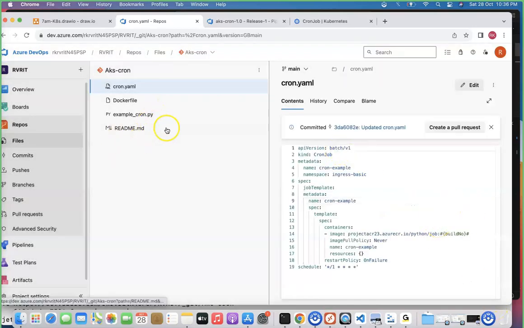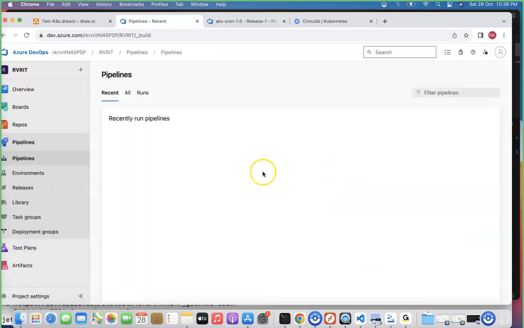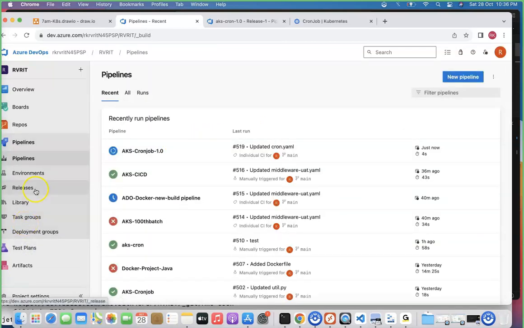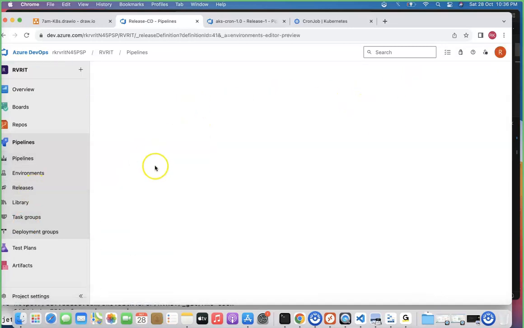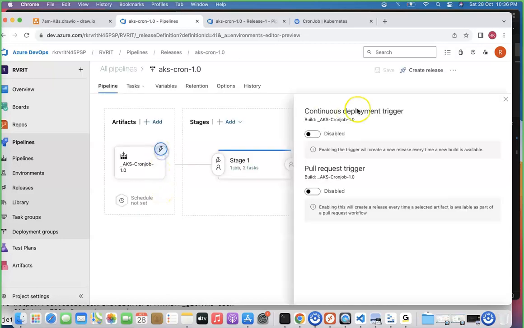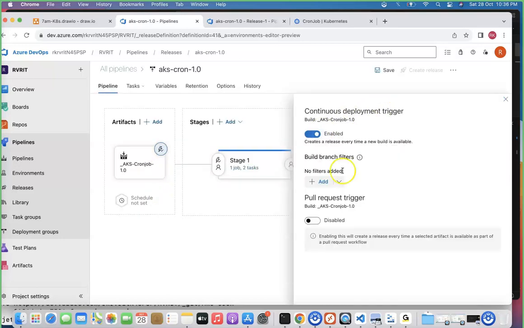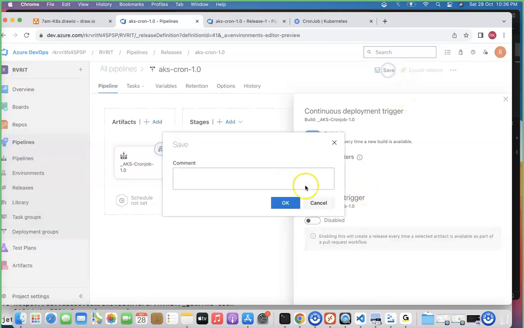Let's double check them. You just commit, that is fine, because you already have the CI enabled, so it got triggered already. Let's go for the CD also, and we'll enable the CD also. To enable the CD, just go here. There is this power symbol. Just enable the power symbol, that's all you need to do. I'm just enabling this particular thing also.